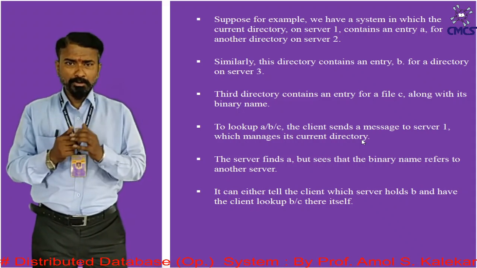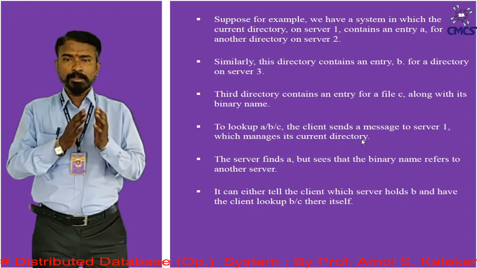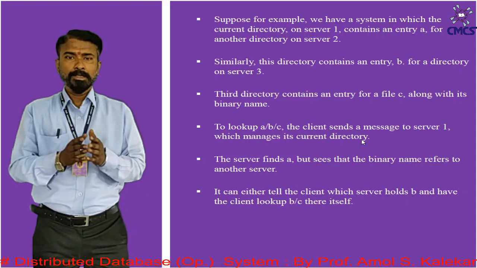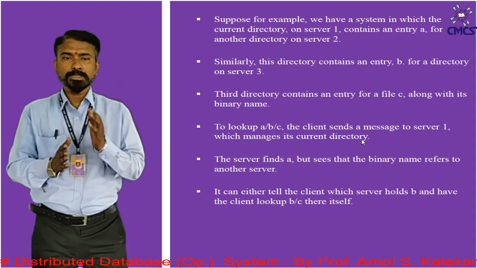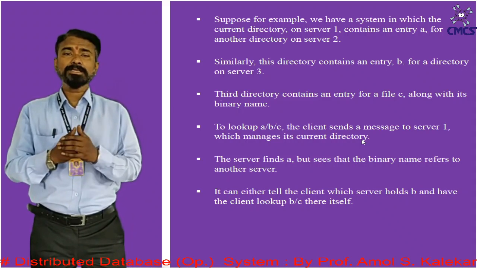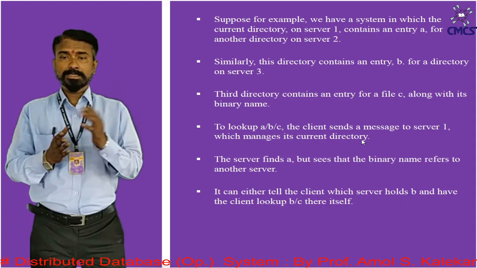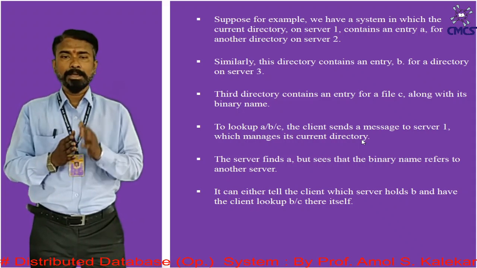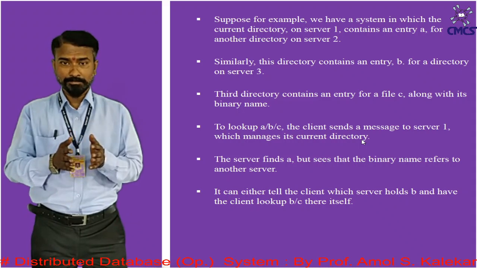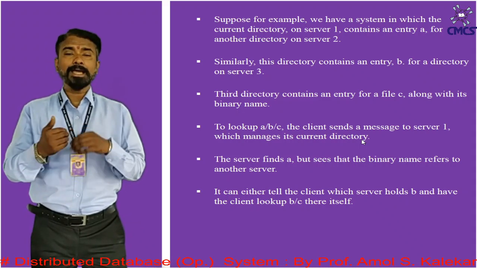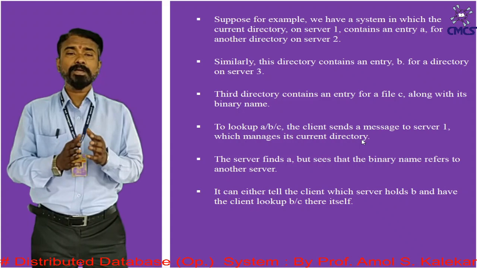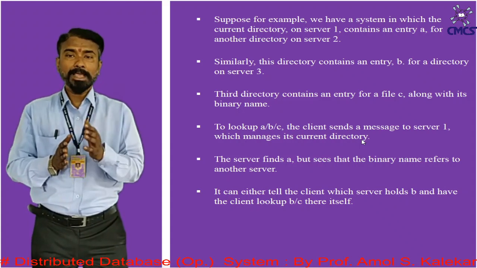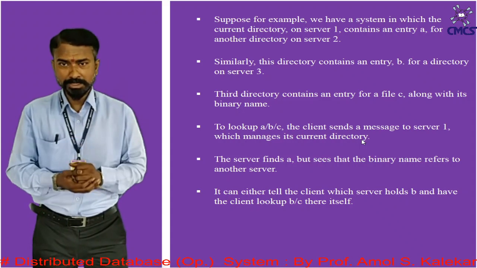So in order to look up A/B/C, that is the path in this manner, the client sends a message to server 1, which manages its current directory. The server will find A, but says that the binary name refers to another server. In this situation, it can either tell the client which server holds B and have the client look up B and C there itself.